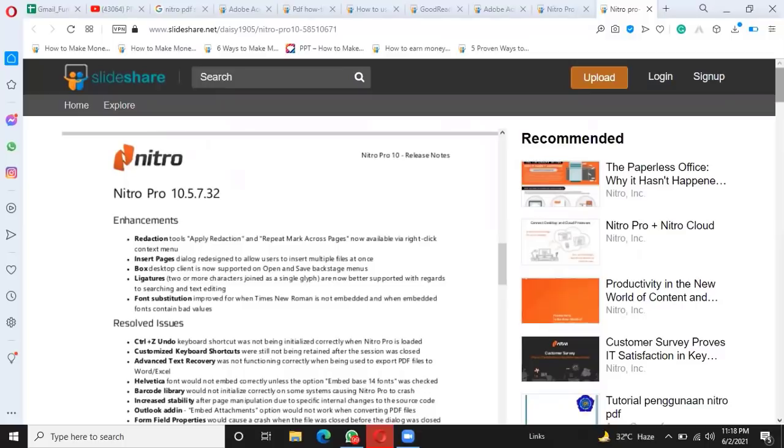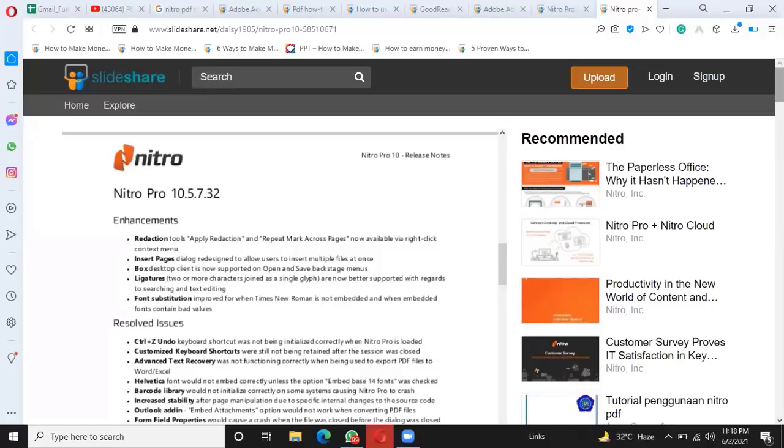We can insert different pages. The dialog was redesigned to allow users to insert multiple files at once. Box desktop client is now supported on open and save backstage menus. Ligatures, two or more characters joined as a single glyph, are now better supported with regard to searching and text editing. Font substitution improved for when Times New Roman is not embedded and when embedded fonts contain bad values.